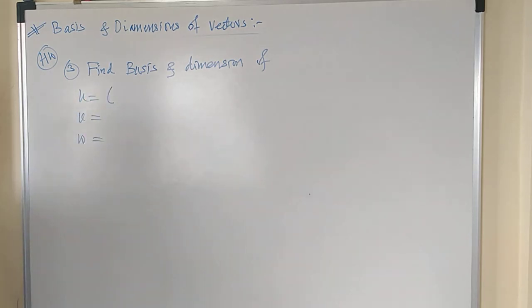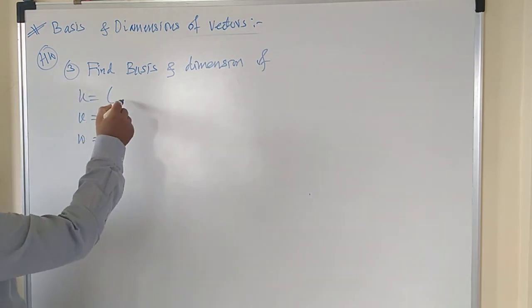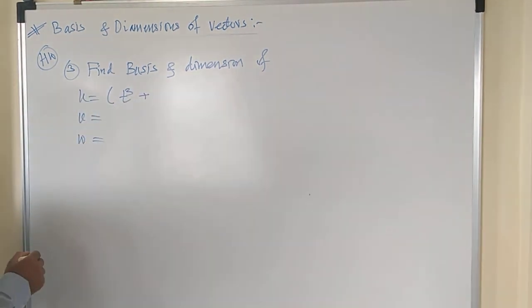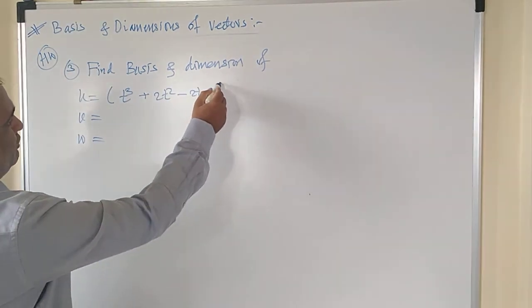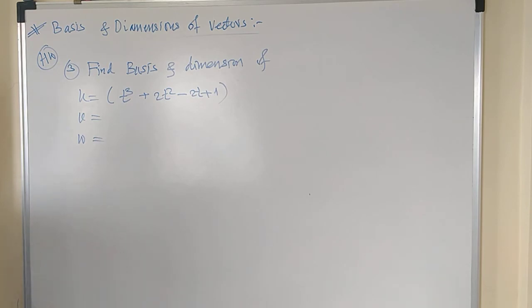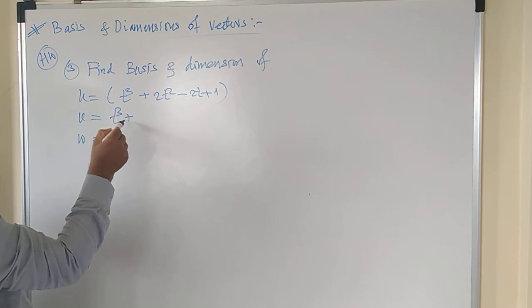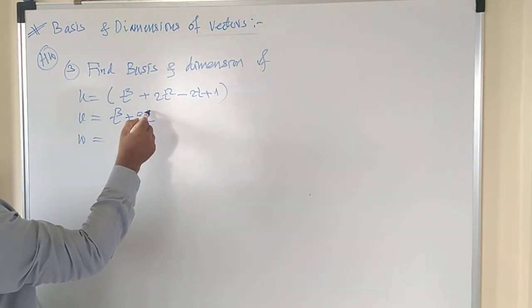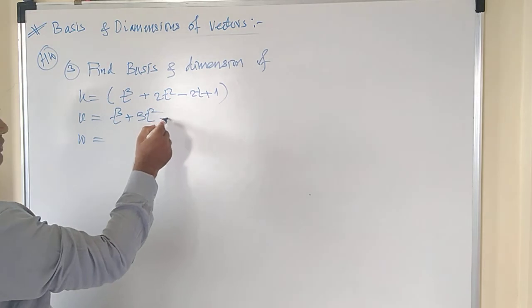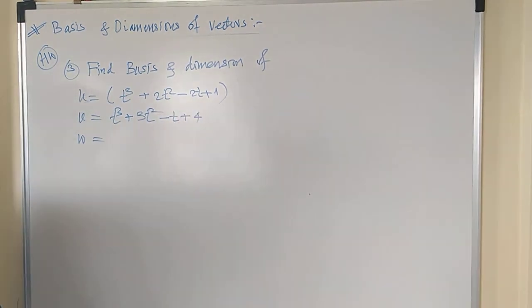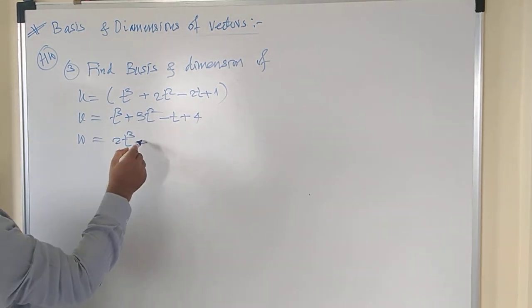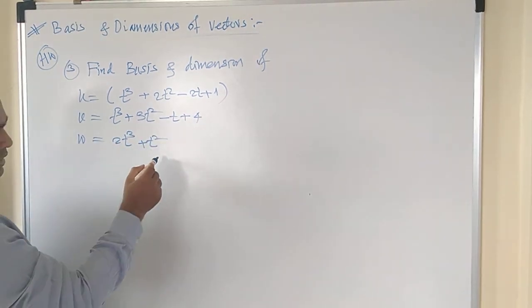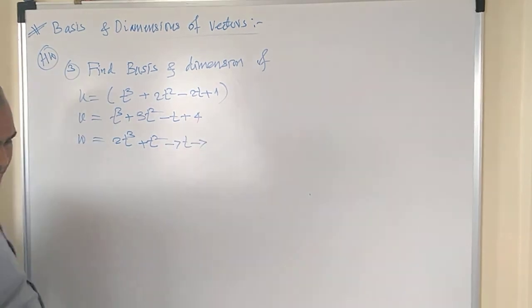The vector u is t cube plus 2t square minus 2t plus 1. Second, v is t cube plus 3t square minus t plus 4. Third, w is 2t cube plus t square minus 7t minus 7.